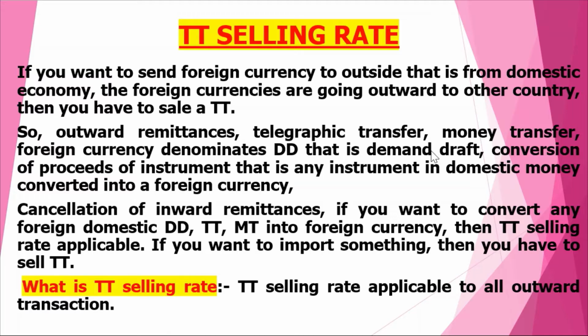Like telegraphic transfer, money transfer, foreign currency denominated DD, that is demand draft, conversion of proceeds of any instrument in domestic money converted into foreign currency, because now we are selling the dollar, or we can say selling the foreign currency. In that case, domestic money is converted into foreign currency.